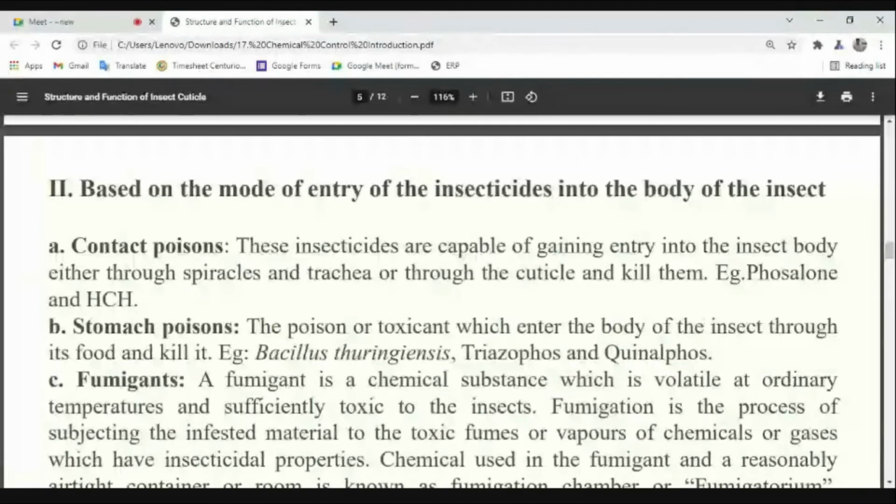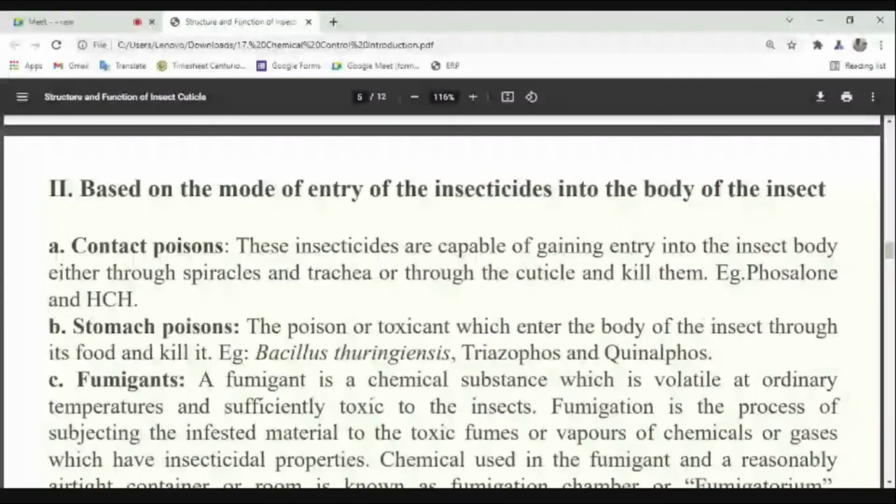In that, some sub classifications are there. What are those? First is contact poison. What do you mean by that? They will enter through contact. Contact means skin, and in case of insects, skin means cuticle. That means through the cuticle they will come inside.